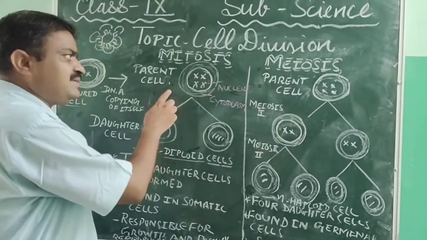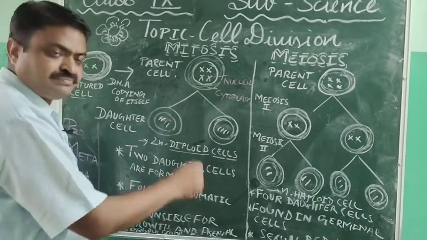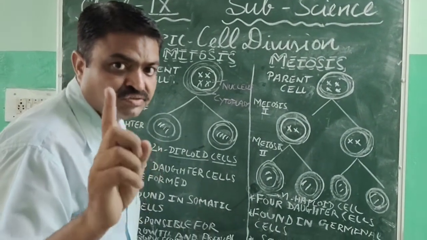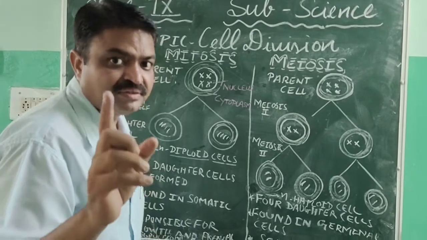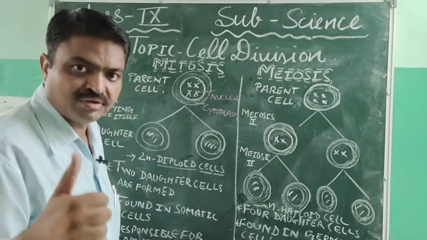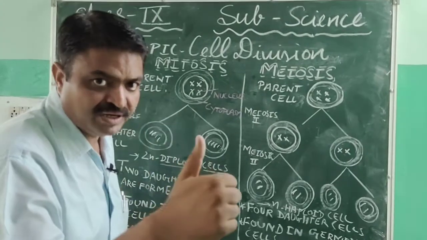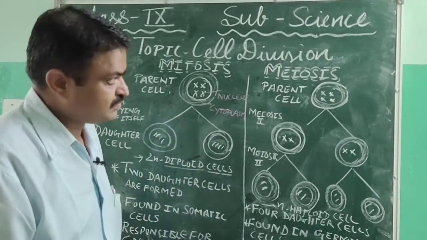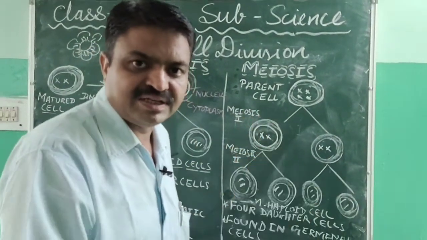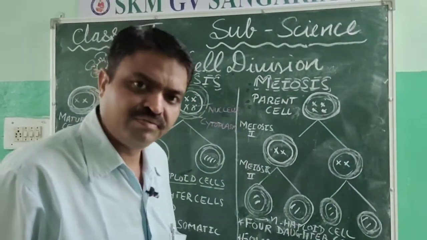Mitosis takes place in the somatic cells, means the cells that are found in our body organs and that help us in our growth. Meiosis is found in our germinal cells like sperm and ovum.